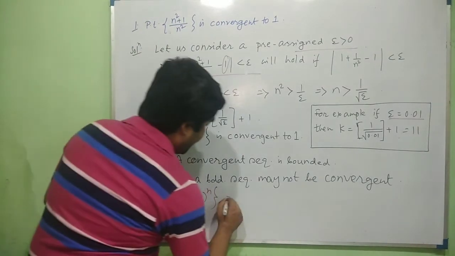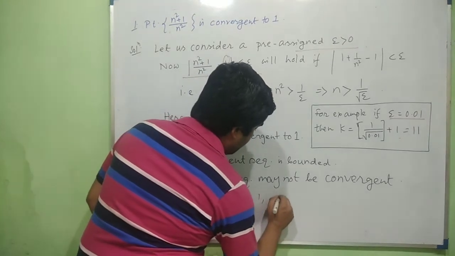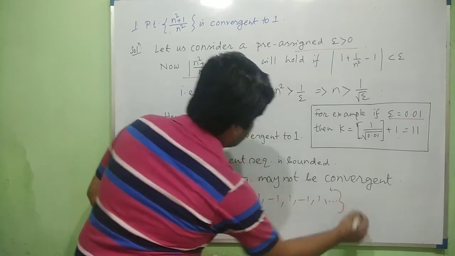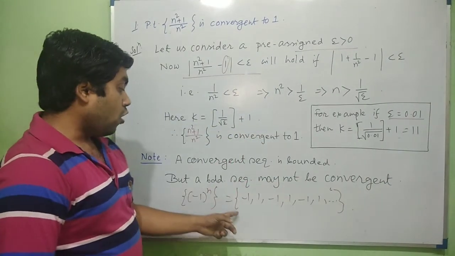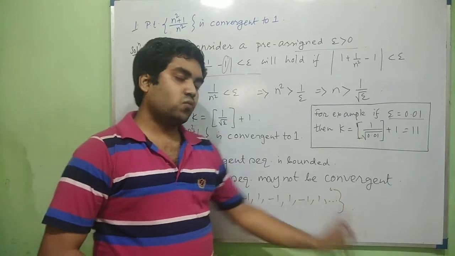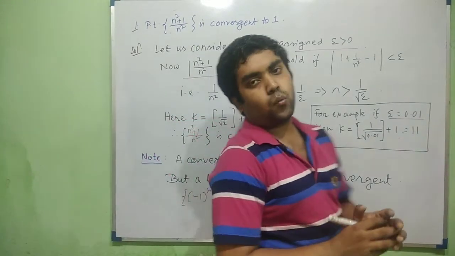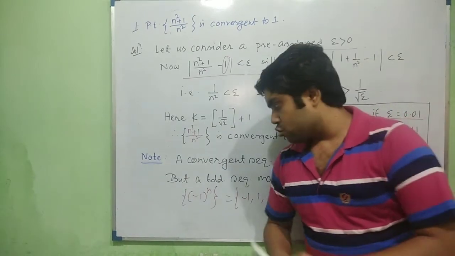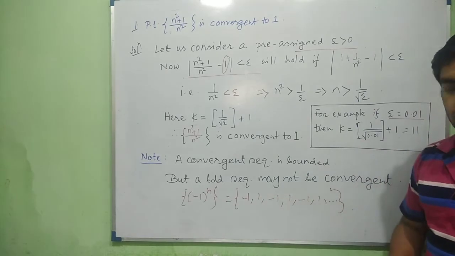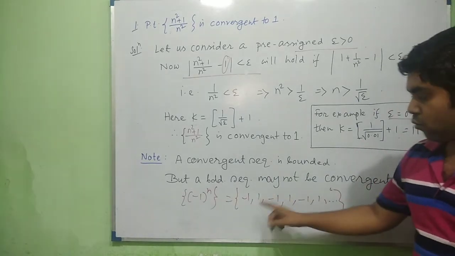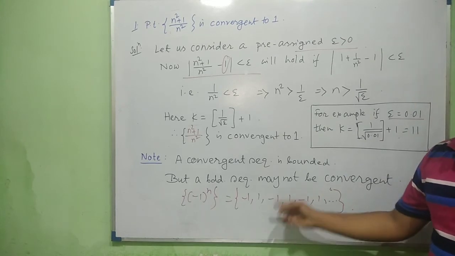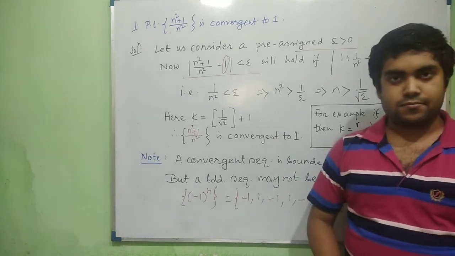The terms are minus 1, 1, minus 1, 1, minus 1, 1, repeating these values, and this is called an oscillatory sequence. Oscillatory sequences are not convergent. So this is a bounded sequence, with lower bound minus 1 and upper bound 1, but it is not a convergent sequence.